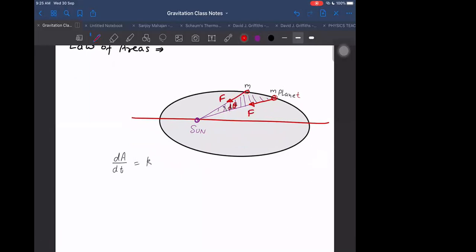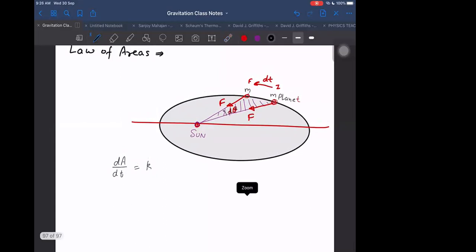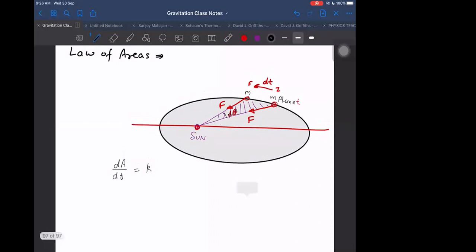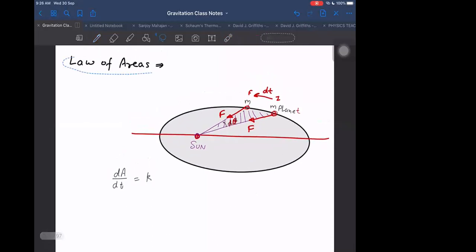Notice the force acting on the planet in different positions. This is the same planet only, not multiple planets. One planet moves from here to here, initial position to final position after some time dt. Is the force always passing through the Sun or not? Yes, sir. If the force is always passing through the Sun, then the torque about the Sun will be 0. If torque about the Sun is 0, then angular momentum about the Sun will be conserved.